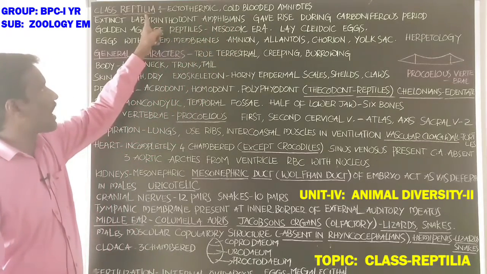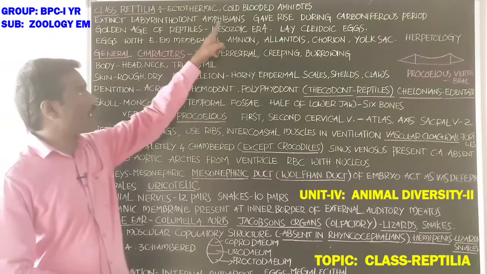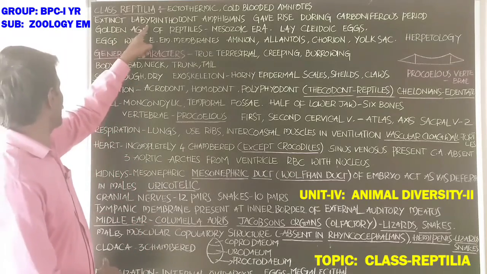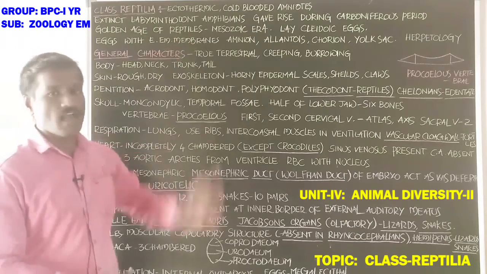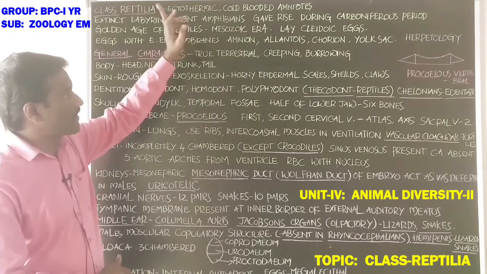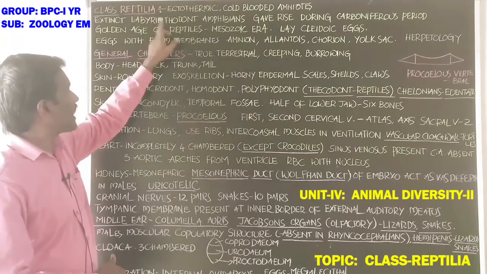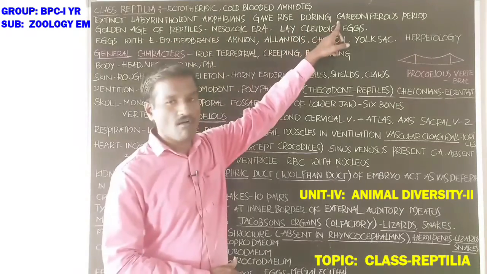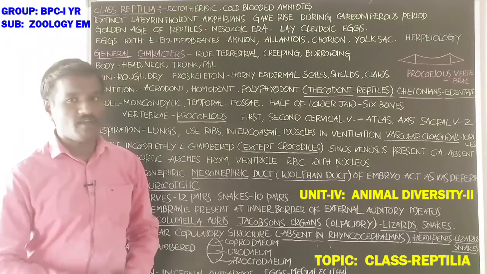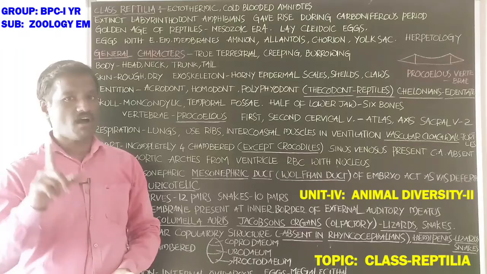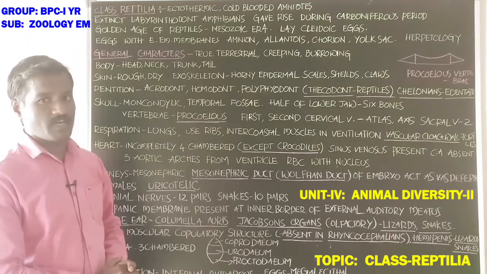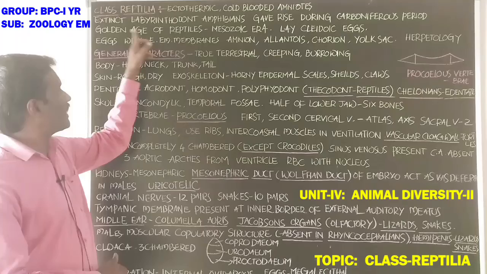Labyrinthodonts are a group of amphibians that went extinct. Reptiles gave rise from, originated from, evolved from the extinct labyrinthodont amphibians during the Carboniferous period. The Carboniferous period is the golden age of the amphibians.